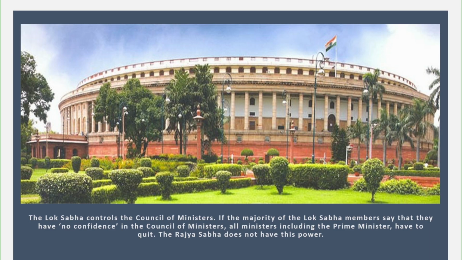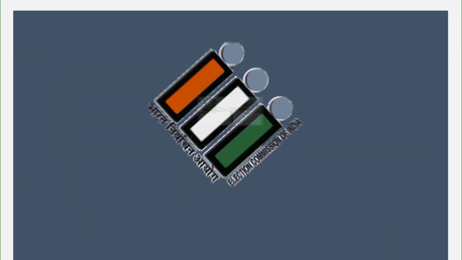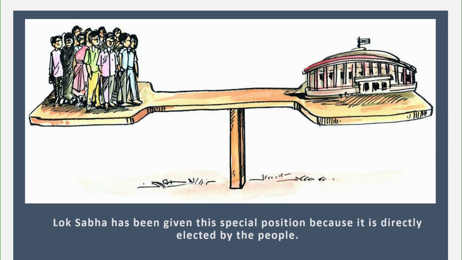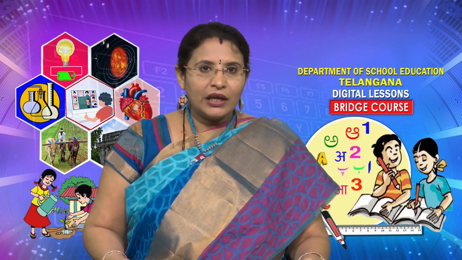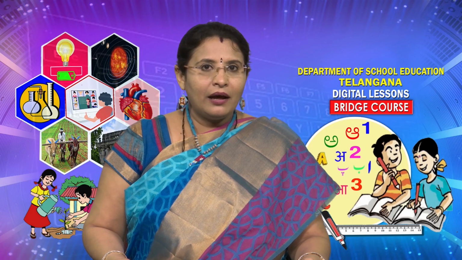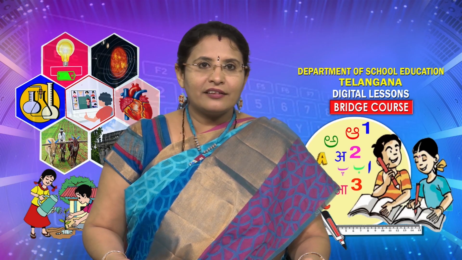So this was all about the power of the houses, children, that is Lok Sabha and Rajya Sabha. Now let us discuss the elections to the Lok Sabha. Lok Sabha has been given this special position because it is directly elected by the people. As I told you, children, we, the people of India, will elect the members of the Lok Sabha and the members of the State Legislative Assembly.